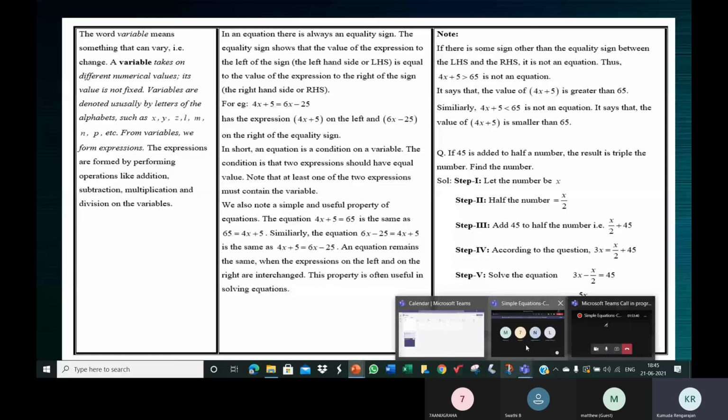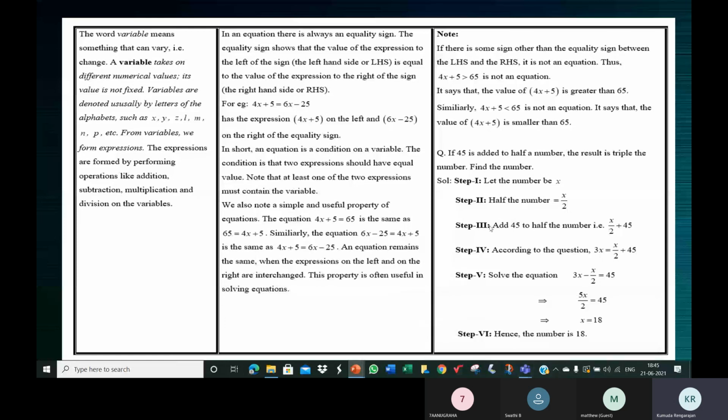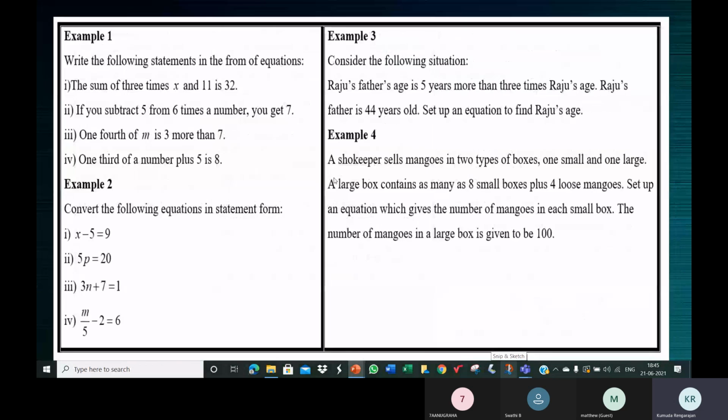I'll share this one alone too. I want you to write this also, if 45 is added. Please work it in your tuition notebook.